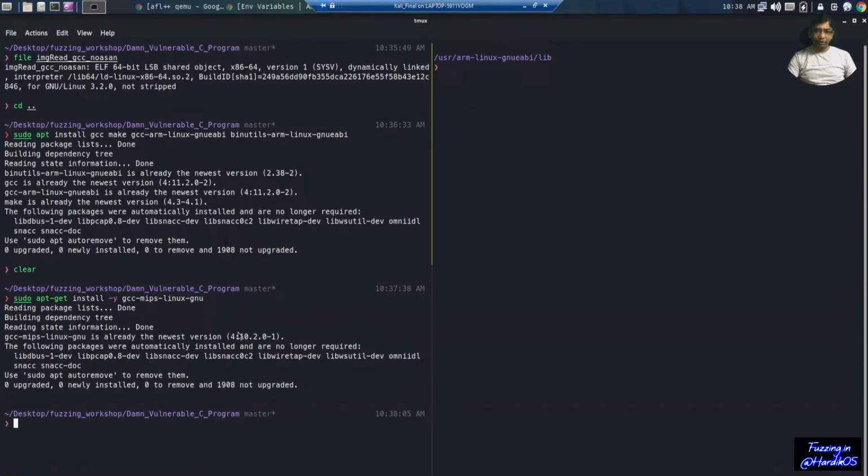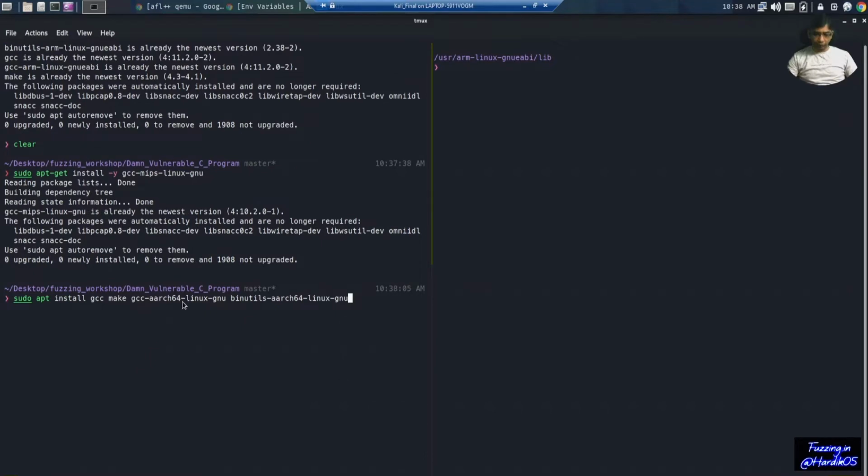In my case, I have installed both. One more thing to notice is that the ARM compiler which we have installed is for 32-bit binaries. If we want to compile 64-bit binaries, then we need to install another package, and that is this one. You need to run this command: sudo apt install gcc-aarch64-linux-gnu and binutils-aarch64-linux-gnu.